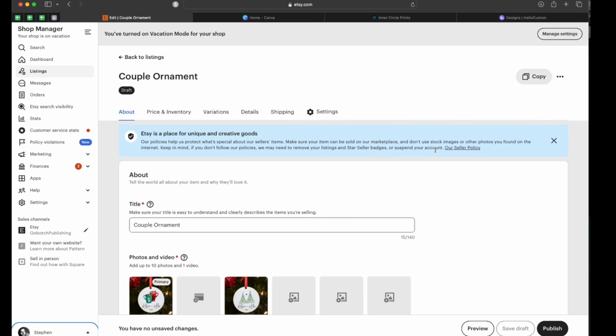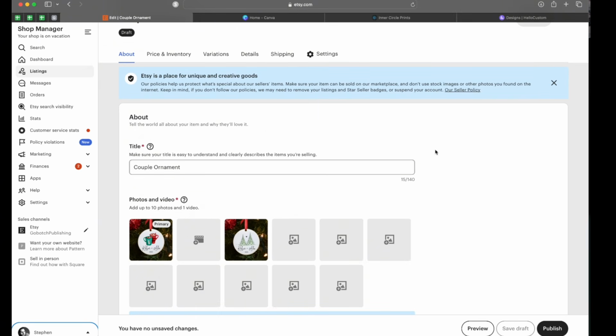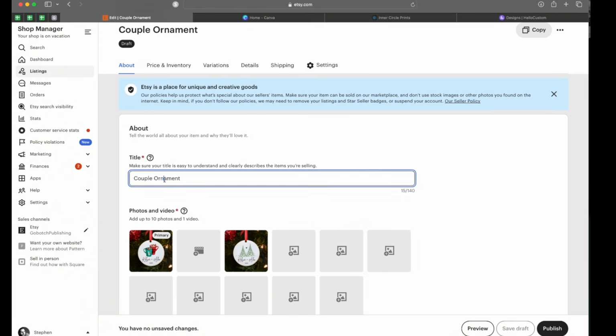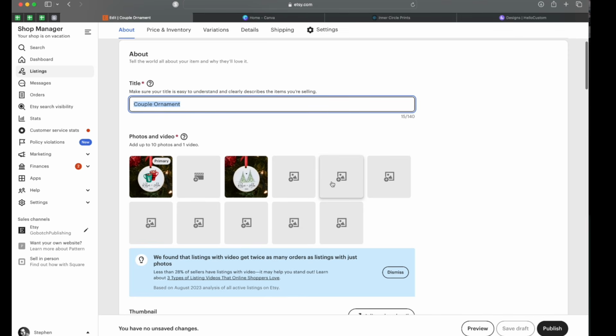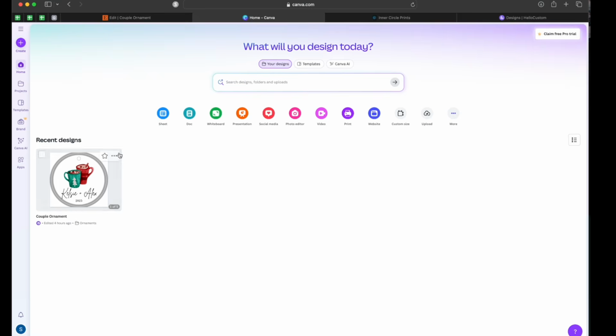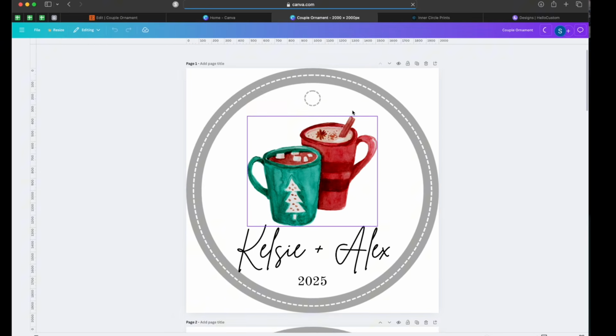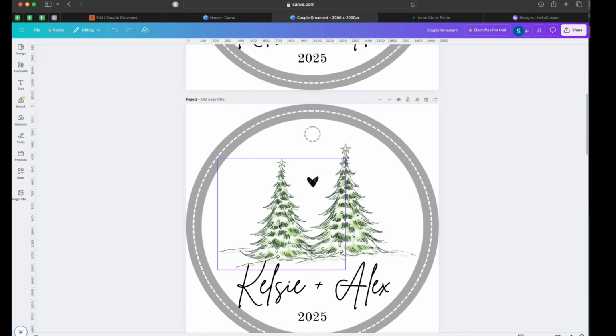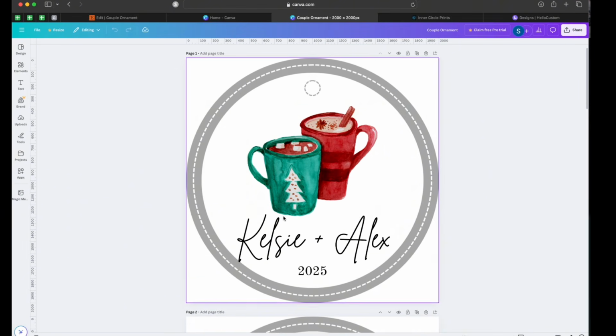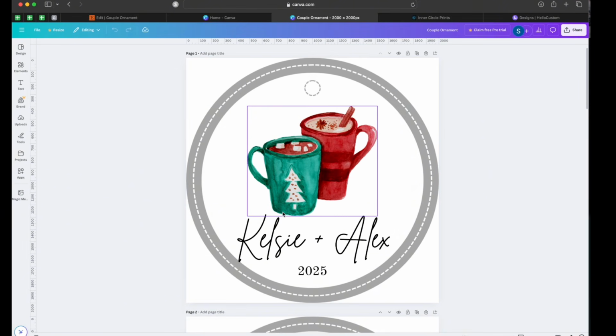So the first step that you're going to do is you're going to create your ornament listing on Etsy first before you hook it up to ICP or Hello Custom. And once you get this done one time, you can then duplicate it and the description will stay the same. The pricing, you will just change a couple things here and there. Okay, so you're going to add the title. You're going to add your photos. Here, we're going to be doing an ornament that's a couple ornament. And I have two different variations to choose from just so that I can show you what that will look like if your ornament does have variations.